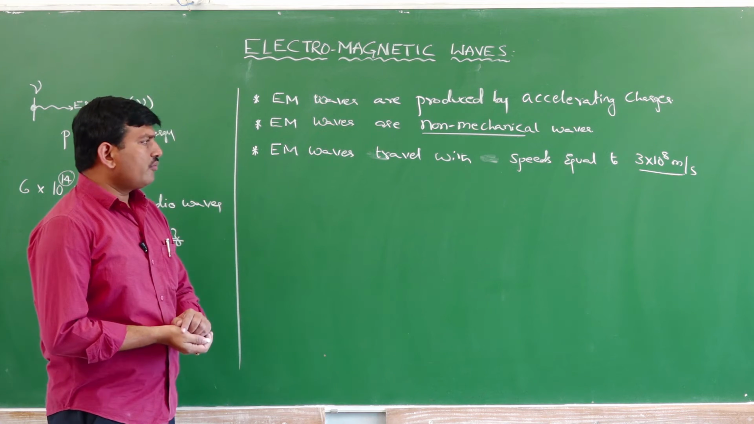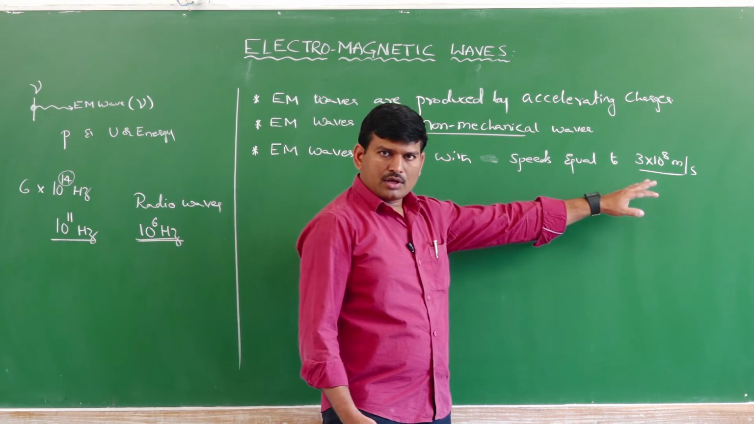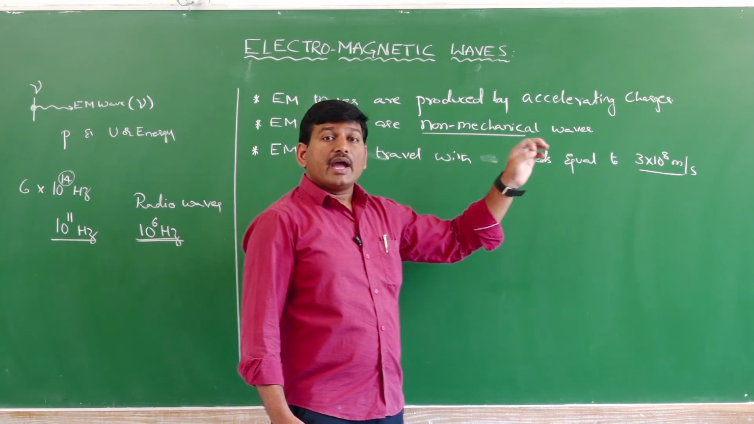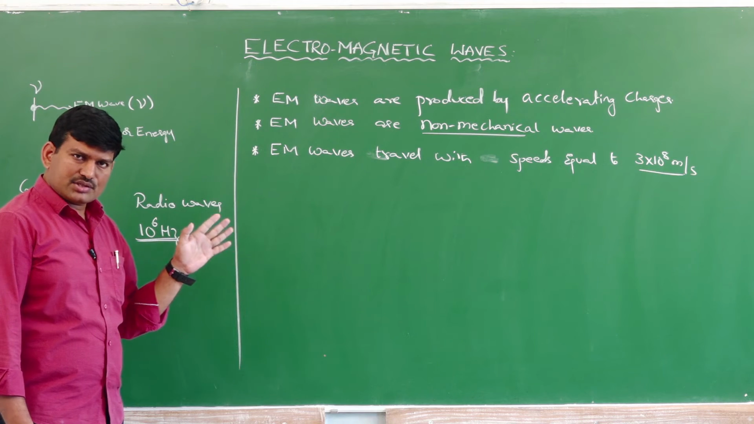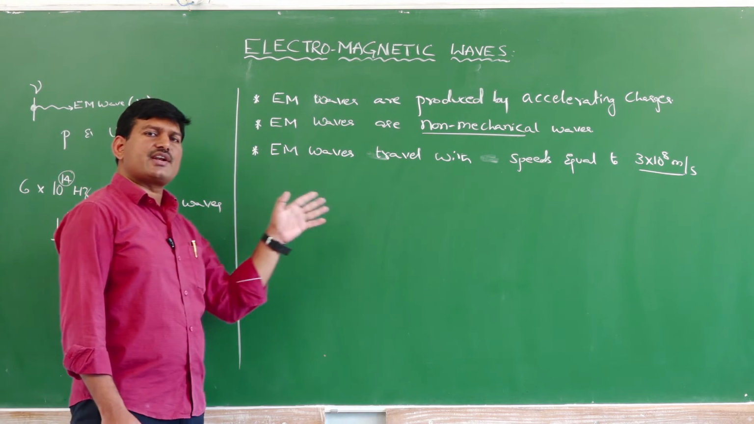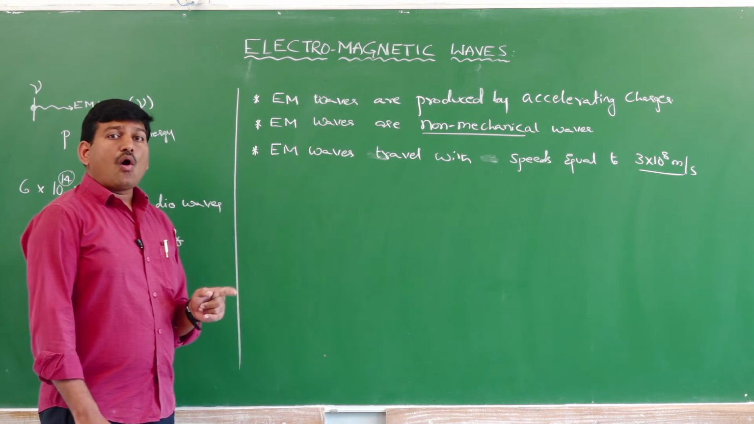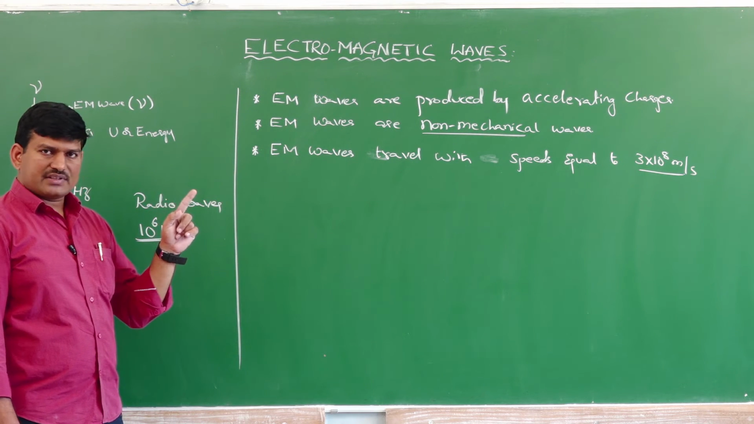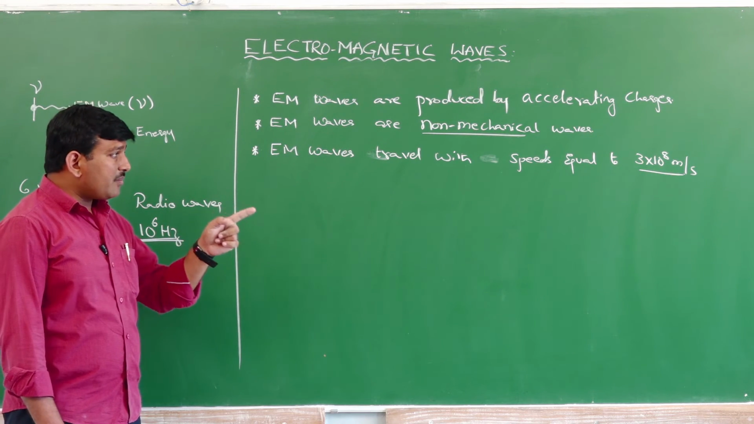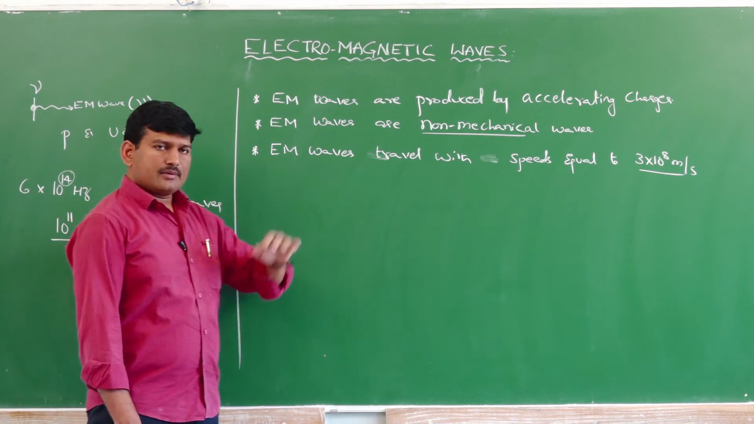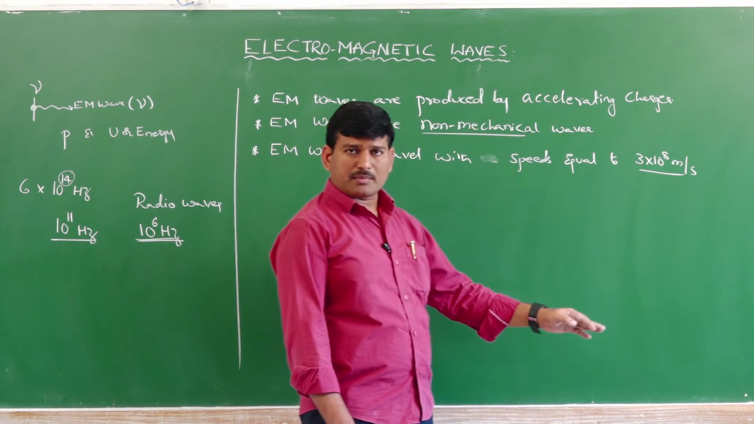The light wave, we know that light can travel at a speed equal to 3 into 10 power 8 meter per second. Not only the visible light, every part of the electromagnetic spectrum, whether gamma rays, X-rays, UV rays, infrared rays, microwaves or radio waves, all electromagnetic waves will travel with a speed equal to 3 into 10 power 8 meter per second, which was experimentally obtained.